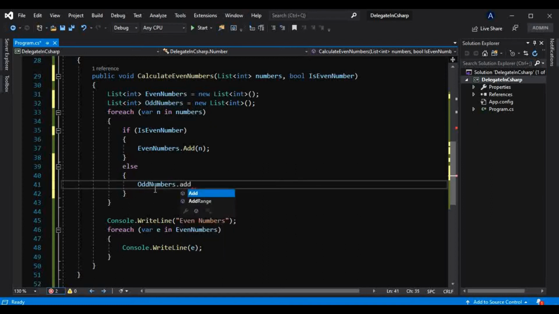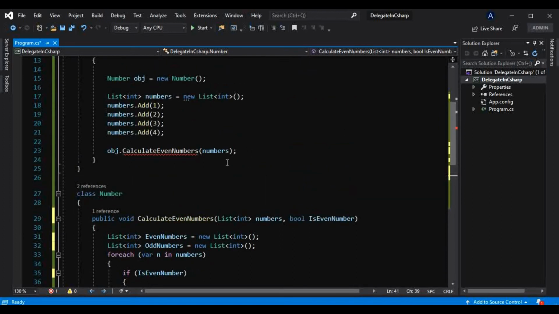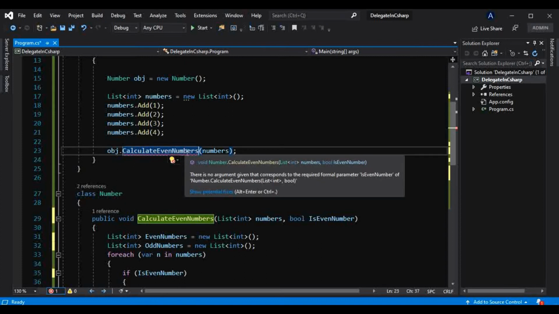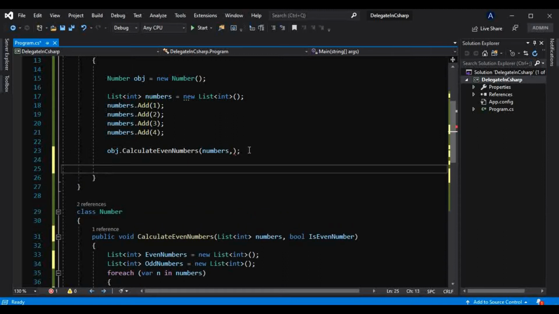Okay, and I will add that n here. Now we know we are calling this method here, but this is throwing an error. Why? Because we have introduced one new parameter here, that is this bool is even number, that is a method name. So now we have to create one method here.